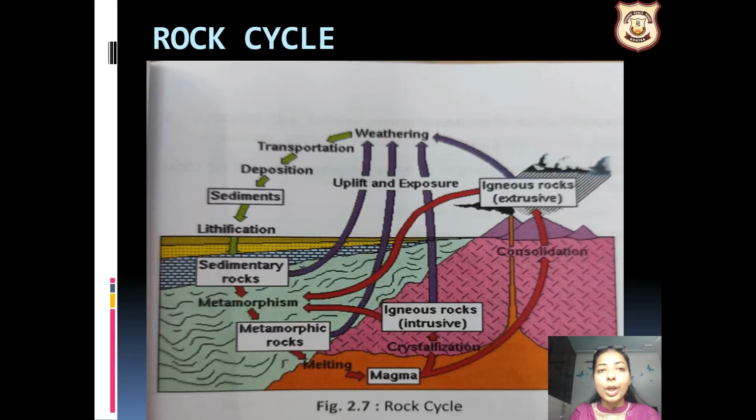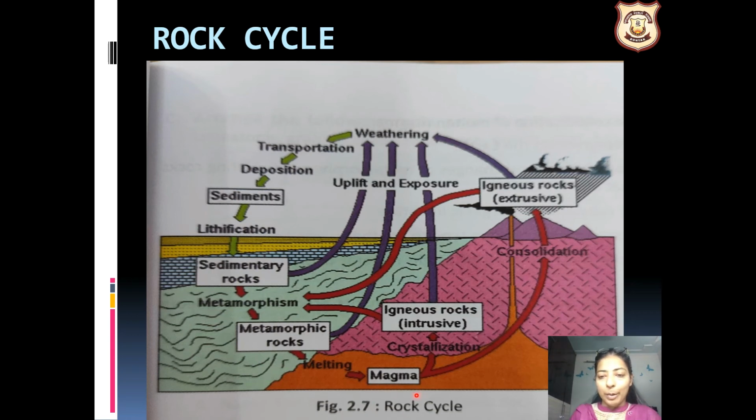Moving forward to the next topic, that is your rock cycle, which is easy to understand. If you understand all three types of rocks, you will easily understand what is the rock cycle. So the rock cycle कहाँ से start होगी? Obviously igneous rock से, और igneous rocks किससे बनी है? Magma से. So let's find where is the magma.